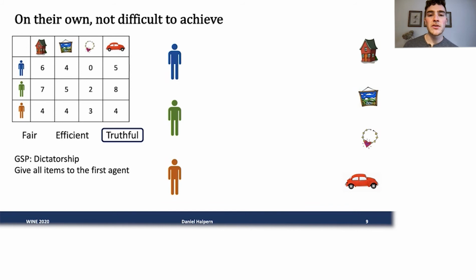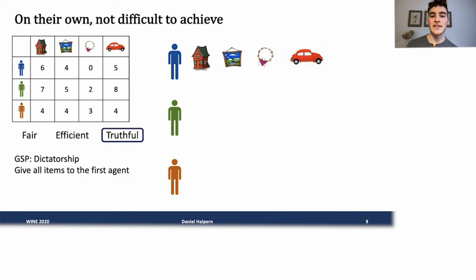Finally, if our only goal is strategy proofness or truthfulness, one easy way to achieve this is what's known as dictatorship. So we can just say give all the items to the first agent. This is definitely not fair, but it's truthful. We don't even look at the agent valuation. It's very easy to decide on the allocation.